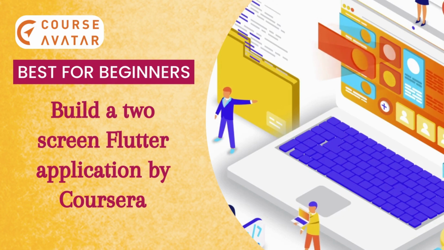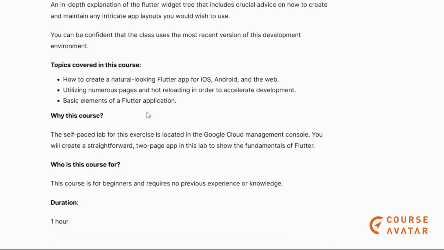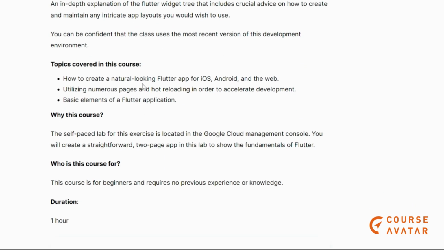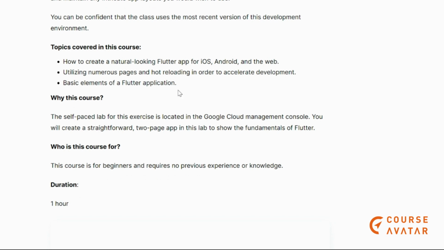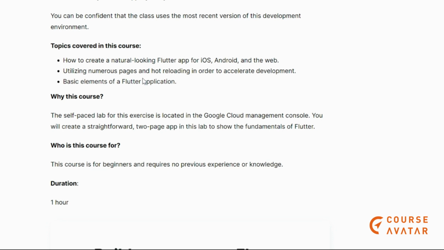Our next course is Build to Screen Flutter Application course. This course is provided by Coursera, and here you will learn how to create a native-looking Flutter app for iOS, Android or the web. You can learn the basic elements of Flutter applications, and you will utilize hot reloading in order to accelerate development.